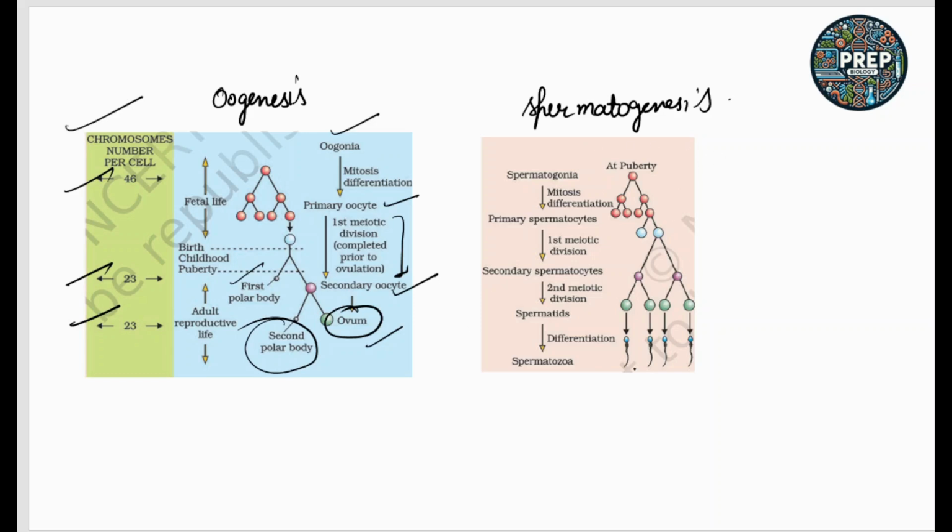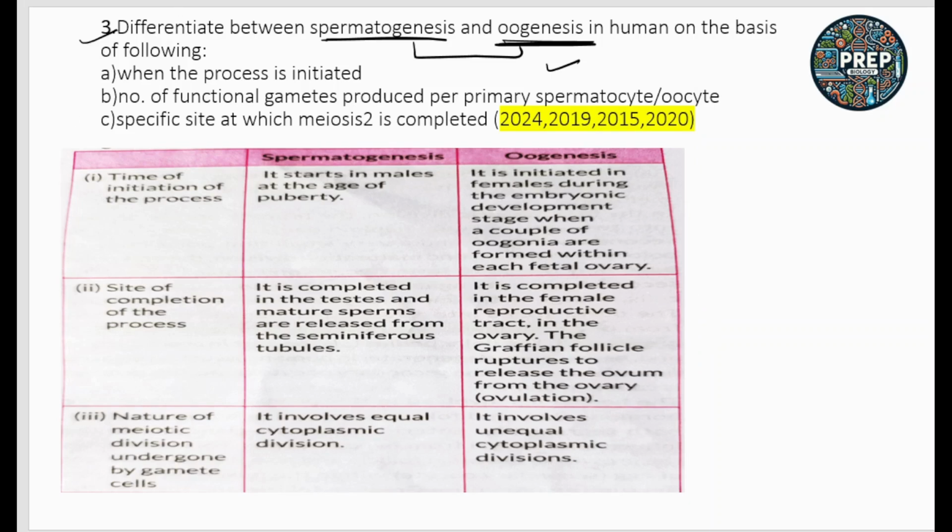And what is spermatogenesis? It is the process in which the spermatozoa, or the sperms, are formed from the spermatogonia. Mitosis takes place, the primary spermatocyte is formed, the first meiotic division takes place, secondary spermatocytes are formed, and then spermatids are formed. So these two processes are very, very important for your board exams.